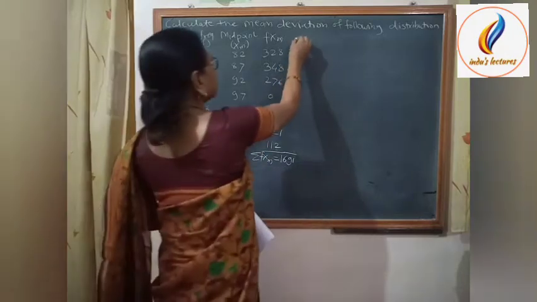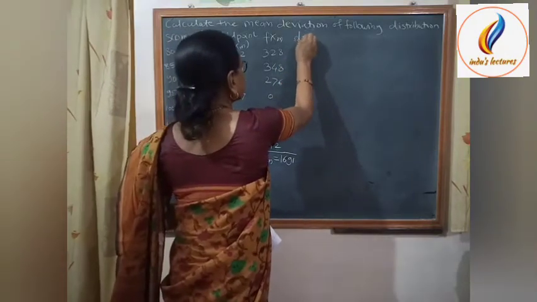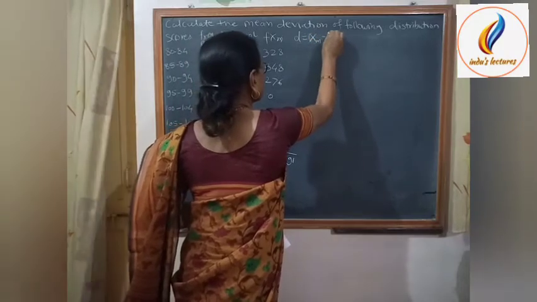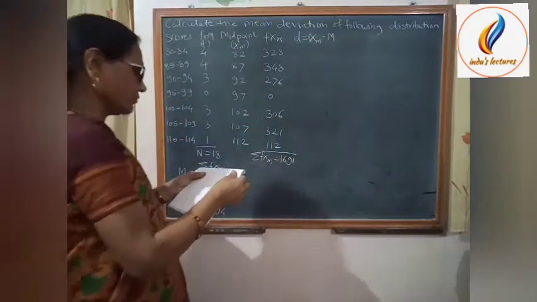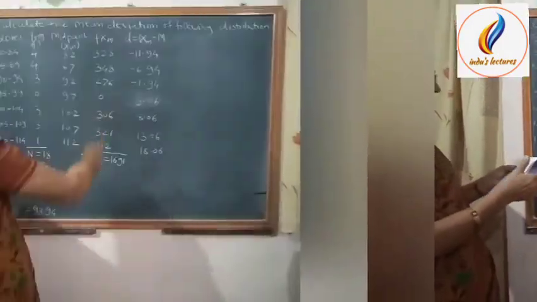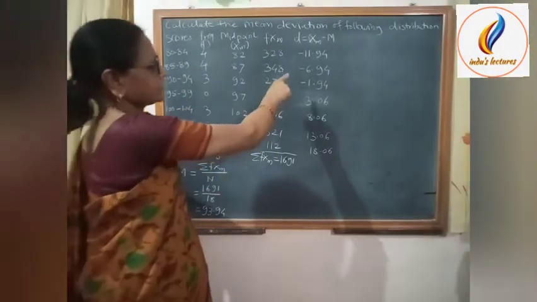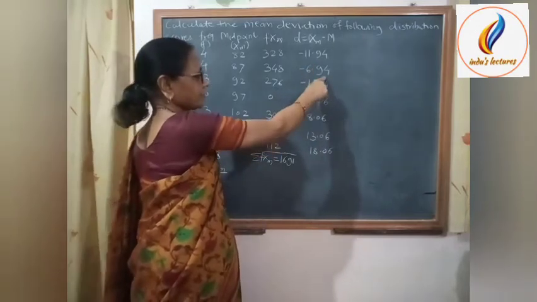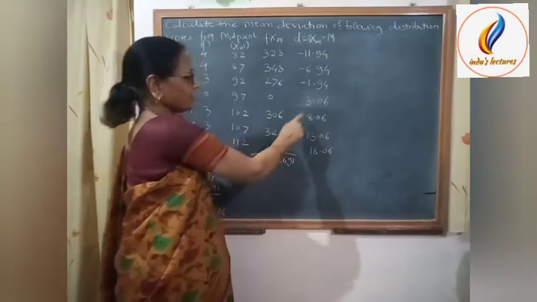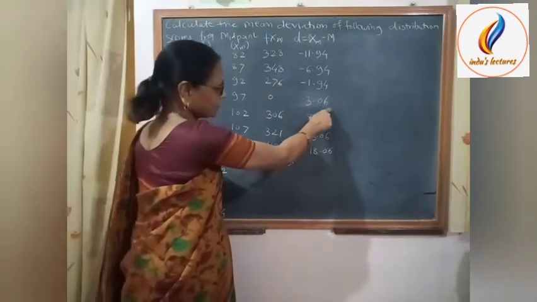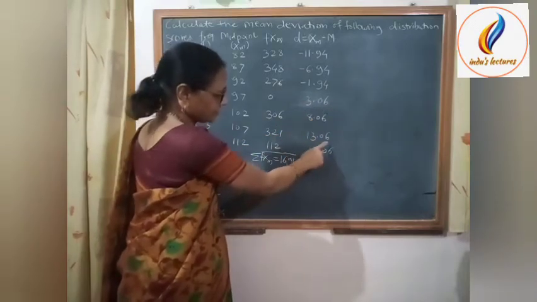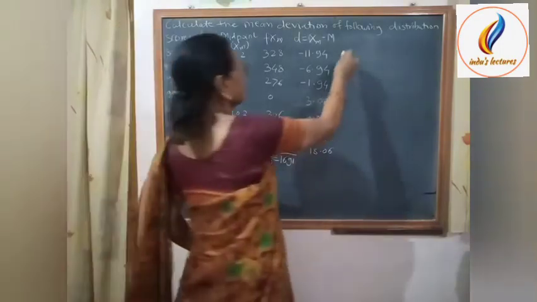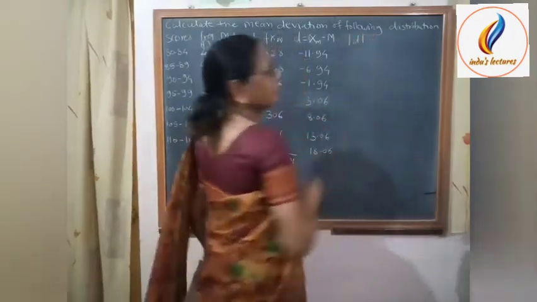So take deviation d is equal to xm minus mean. Now we can calculate the deviation. The deviation of the first class interval is minus 11.94, then for the second minus 6.94, minus 1.94, then plus 3.06, 8.06, 13.06 and 18.06.